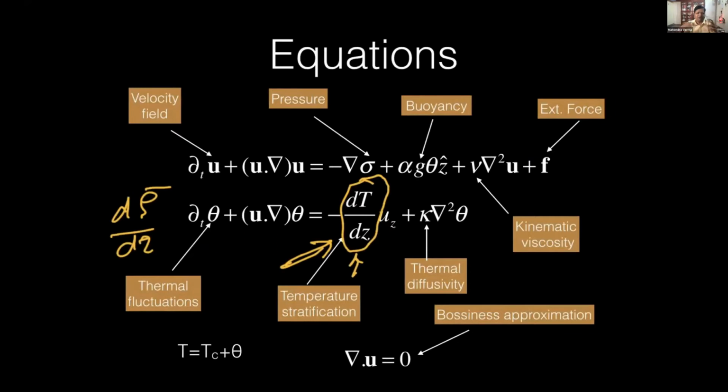So in our code, we use the same code. We just make one of them positive, one of them negative, and we investigated various things. Now, this equation everybody knows, so I don't want to talk more about it. This is the buoyancy term. This is exactly the same for both stably stratified flow and RBC, but this term changes sign. And we assume the Boussinesq approximation.